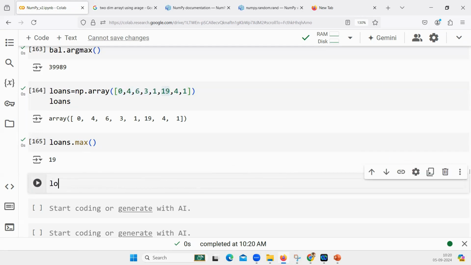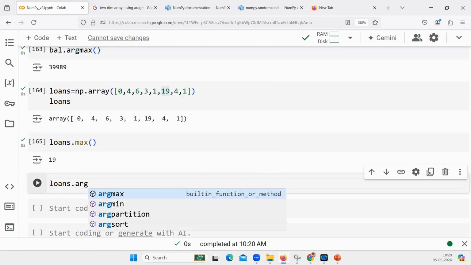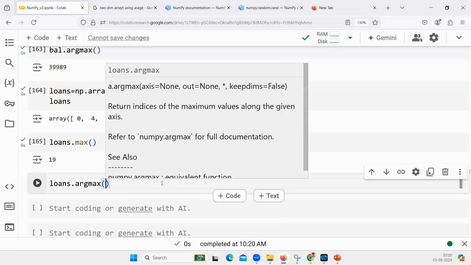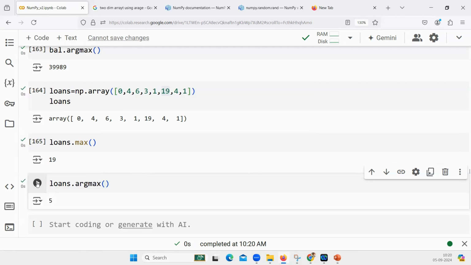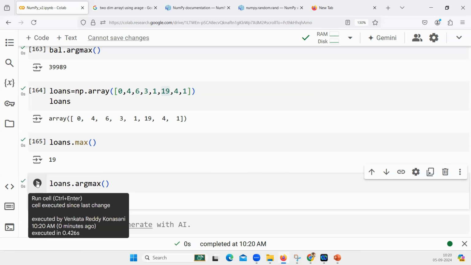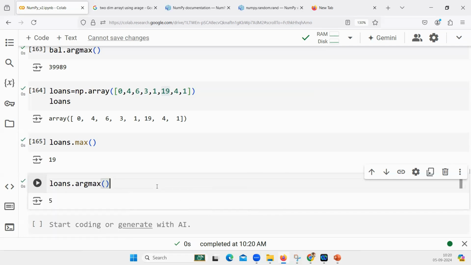So if I write loans.argmax, what is the expected output? 5. Am I going to get 19 out of it? No. What will I get? 5. Have you now understood what argmax is doing? Yes, sir. Argmax will give you, try to complete the statement, the index of the maximum value. Here, the index of the maximum loans wherever it is present.